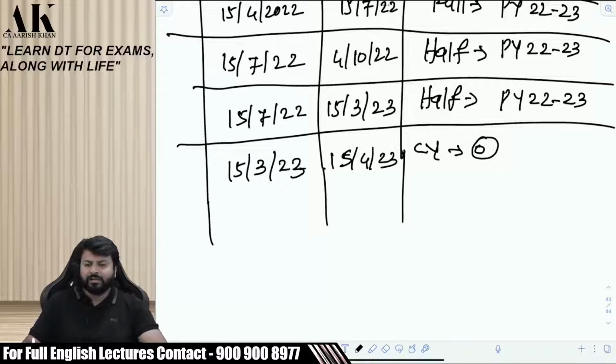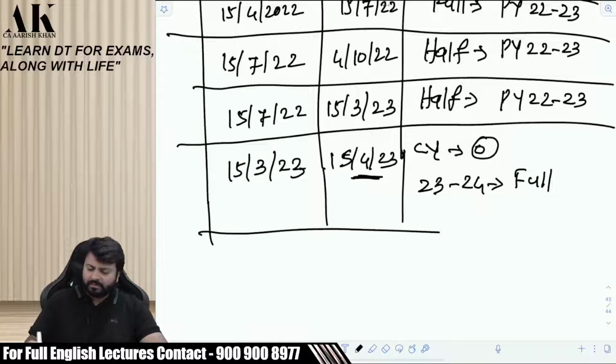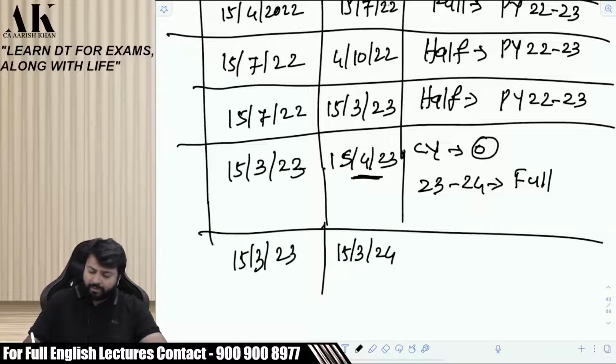Current year 0, 22-23 it is 0, right? 23-24 full, okay, because you are using from April till March, right? 15th March 2023 I purchased the asset and 15th April 2023 I put to use. Current year 0, obviously.